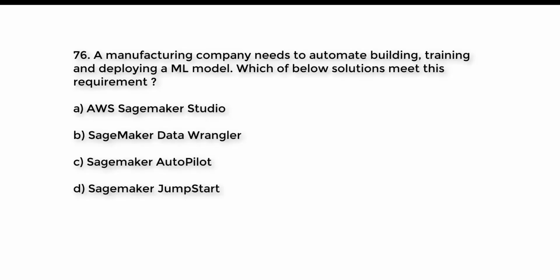Question number 76. A manufacturing company needs to automate building, training, and deploying a ML model. Which of the below solutions meet this requirement? A. AWS SageMaker Studio. B. SageMaker Data Wrangler. C. SageMaker Autopilot. D. SageMaker Jumpstart. Try to guess the right answer. And the right answer is option C. SageMaker Autopilot. This is also called AutoML.